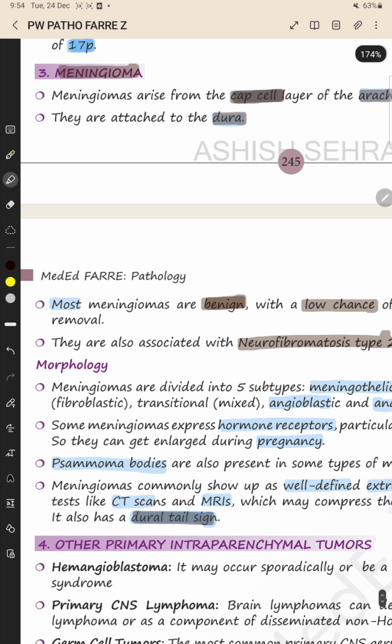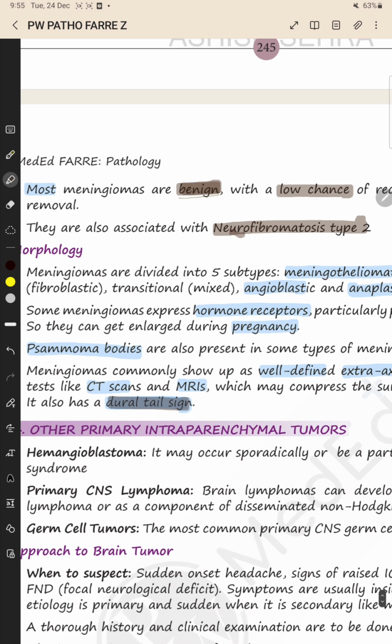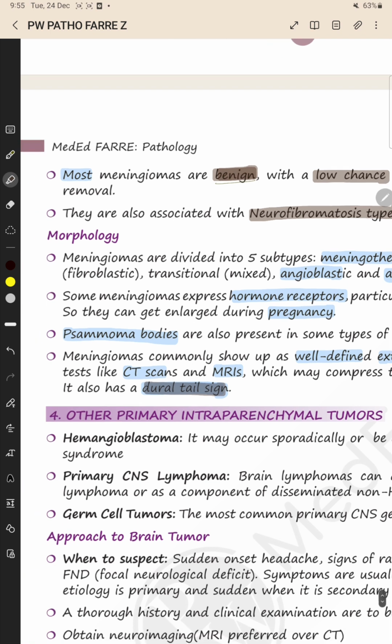So, meningioma is the most common primary brain tumor. It arises from the arachnoid cap cell layer. It is attached to the dura, mostly benign in nature, with a very low chance of recurrence after surgery. Then they are associated with neurofibromatosis type 2.